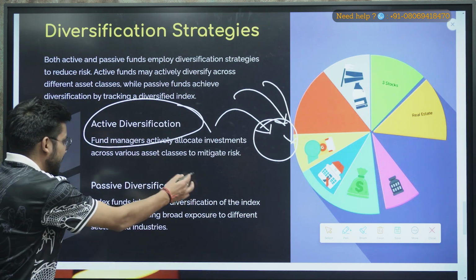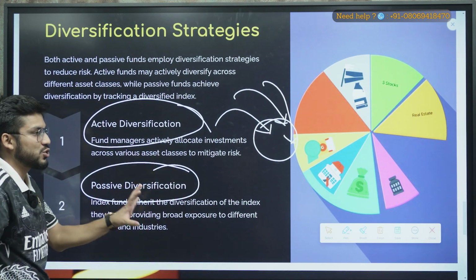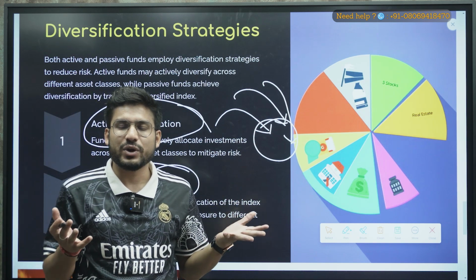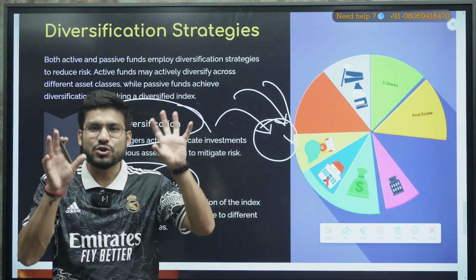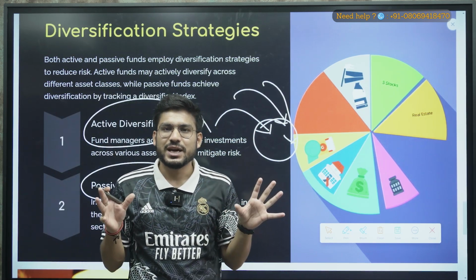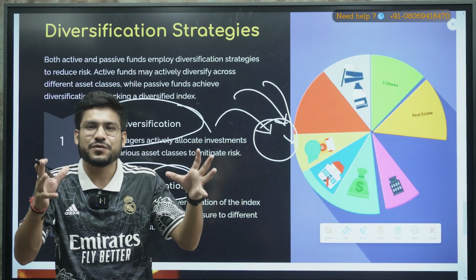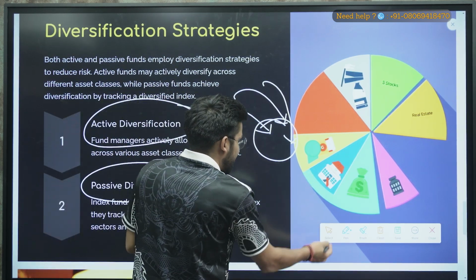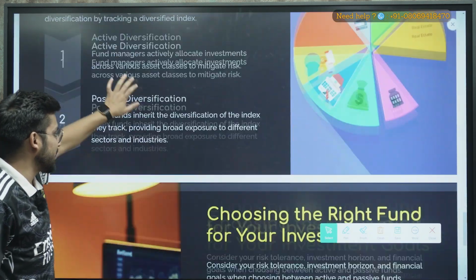But if we talk about passive, it shows you very good diversification. Why? Because there are so many, 50 index stocks here, and these stocks are selected from various sectors. So we generally see the diversification of the mutual fund, or the performance also. So this was about the diversification.